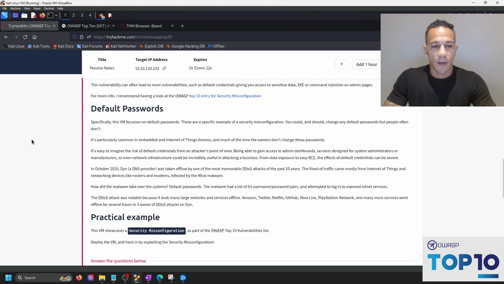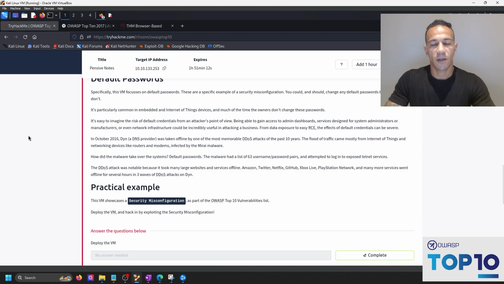It's particularly common in embedded and Internet of Things devices, and much of the time the owners don't change these passwords. This could include you going somewhere and the Wi-Fi not being secure. Okay, this is a problem. Take that information, do what you will with that information. It's easy to imagine the risk of default credentials.